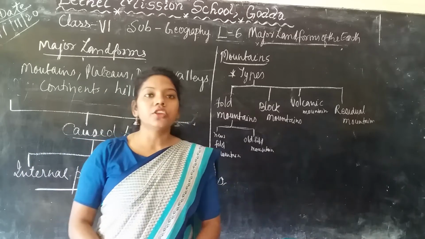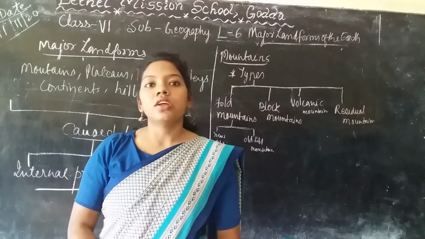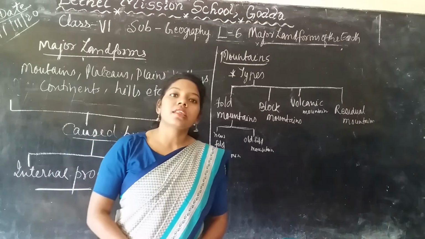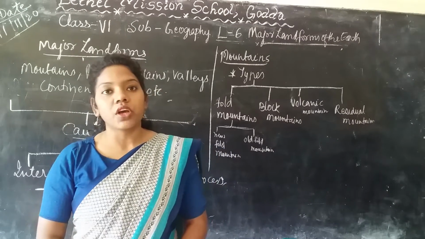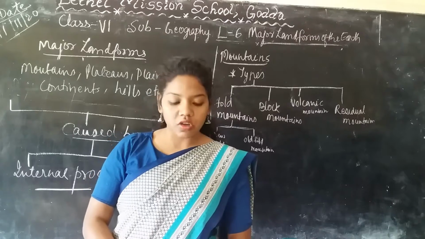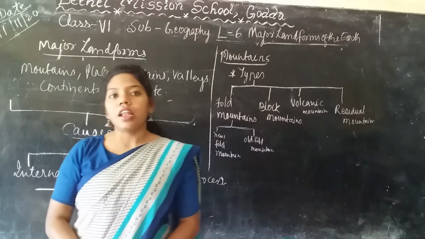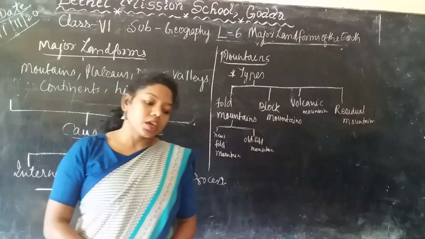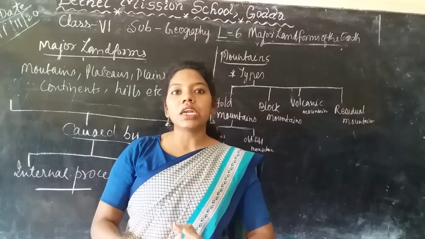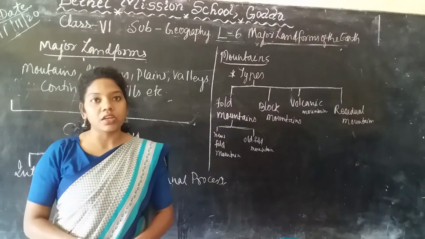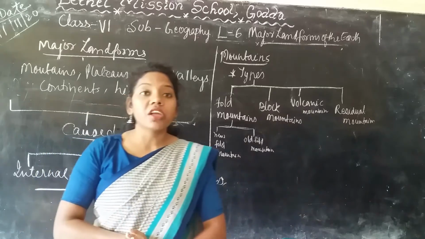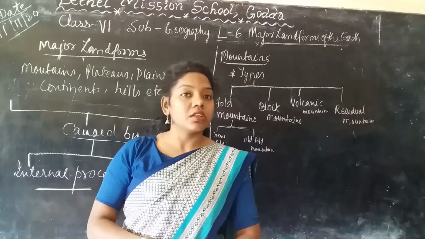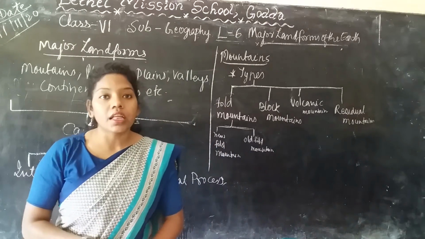Today we are going to learn a new chapter, standard 6, Geography, chapter 6, Major Landforms of the Earth. We are going to learn a very interesting topic. In the previous chapter you learned about the major domains of the Earth: the lithosphere, hydrosphere and the atmosphere.